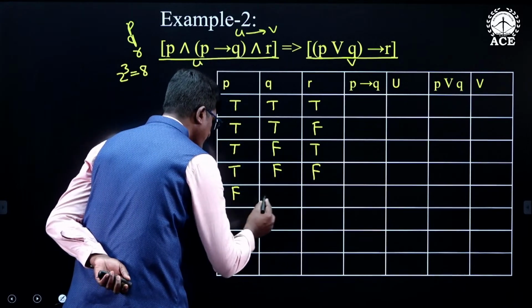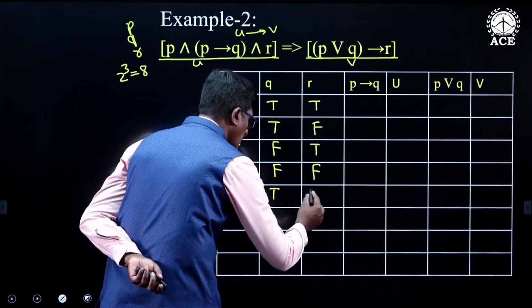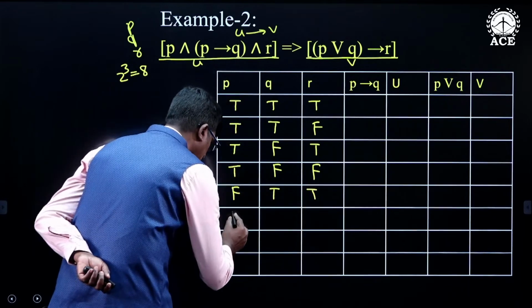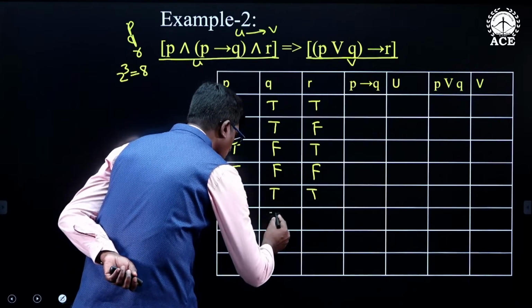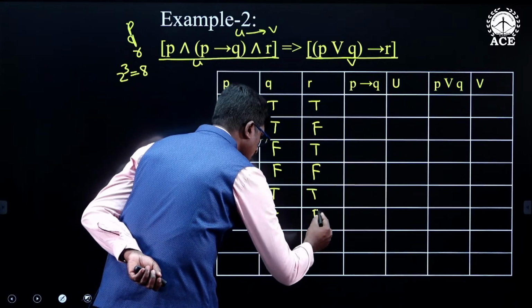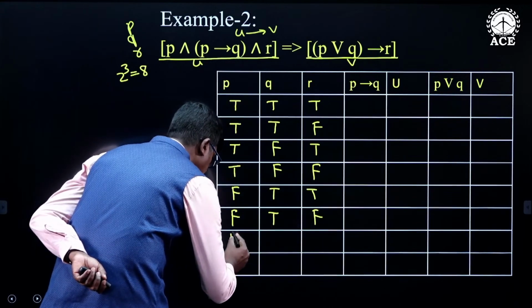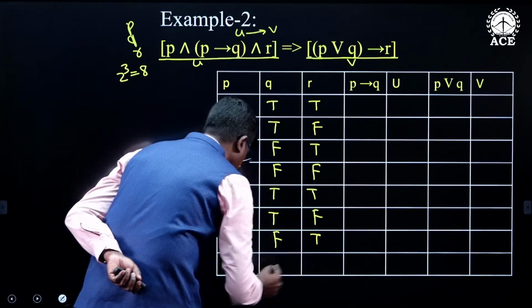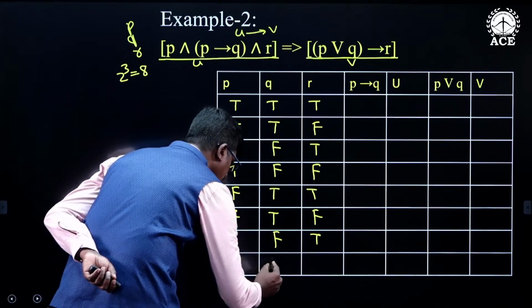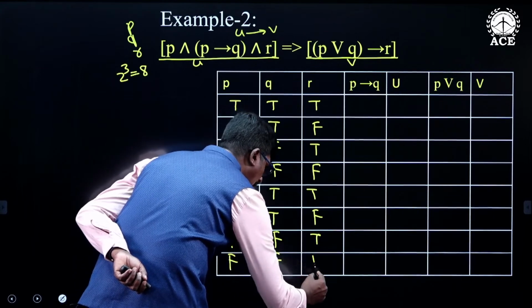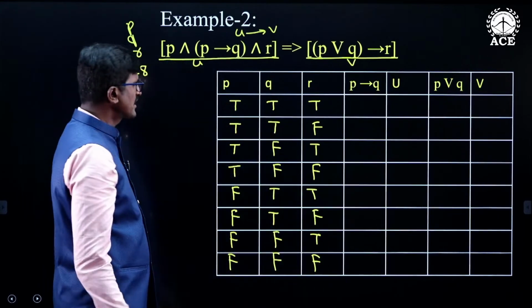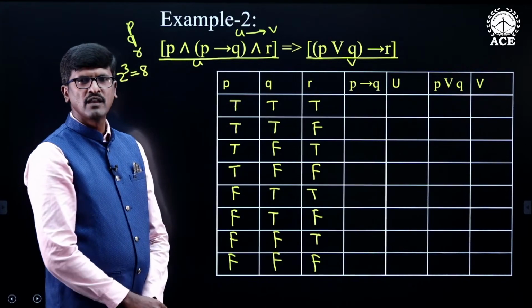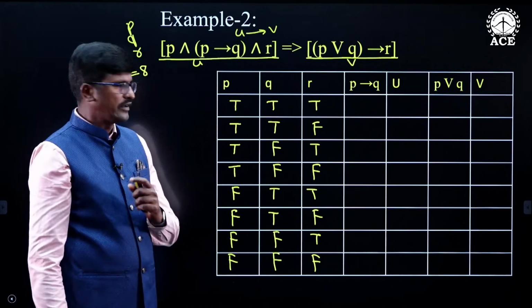P is false, Q is true, R is true. P is false, Q is true, R is false. P is false, Q is false, R is true. P is false, Q is false, and R is false. These are the 8 possible truth cases when 3 simple statements are given.